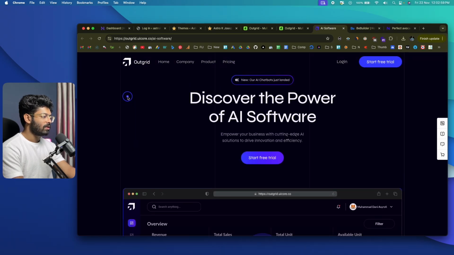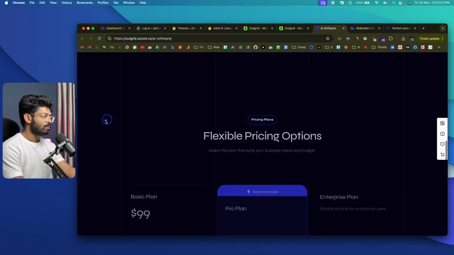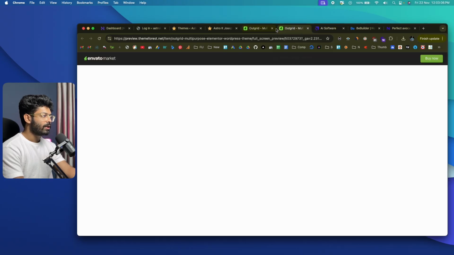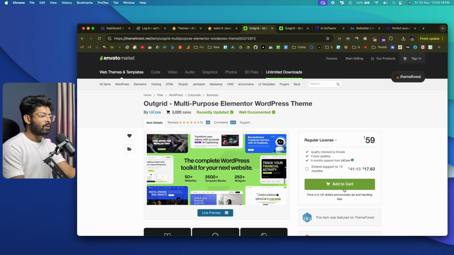It has that futuristic vibe, and the color combination and everything else, and the smooth scrolling and the different cursor and everything else looks good to me. And if you want this one, you can click on the add to cart option and purchase it and download the zip file.